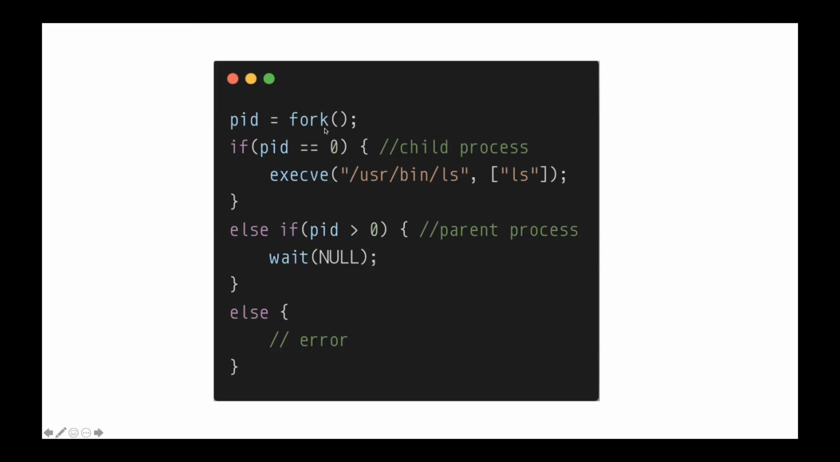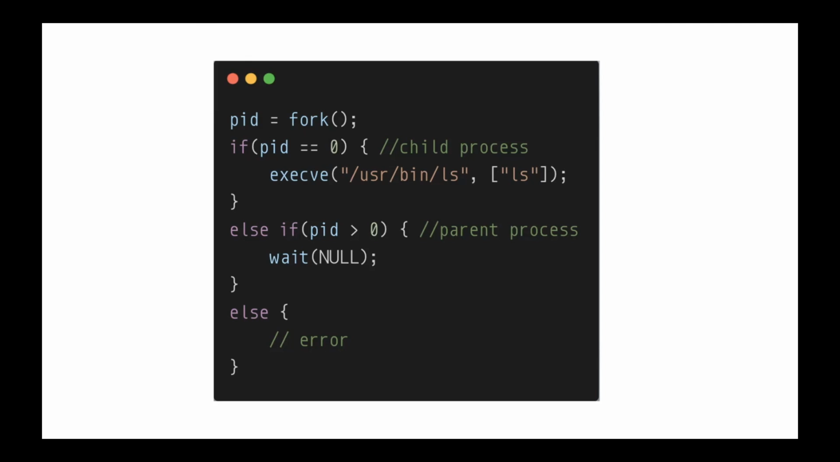So basically, in the first line, the fork system call is used to create a new child process. And how will you differentiate between this child process and the parent process after using fork? After that, the fork system call returns twice.